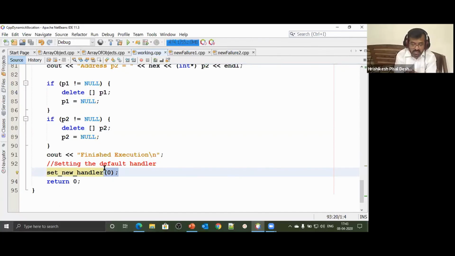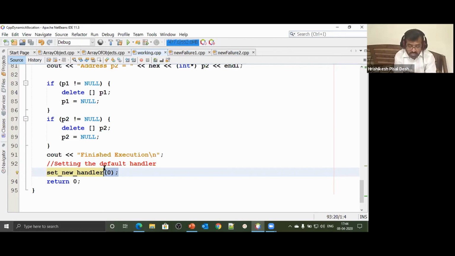Why am I resetting the handler? Let me explain. Your application has 4-5 files, maybe hundreds of files. In file 1 you have done memory allocation and the way of handling its failure is different. In file 10 you have done memory allocation, and the way of handling its failure is different. In your application, if you set the handler once, it will remain system wide.